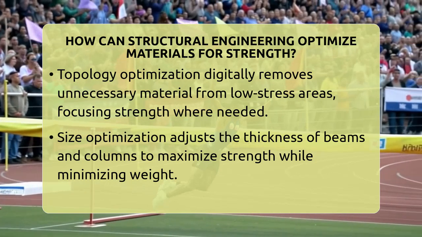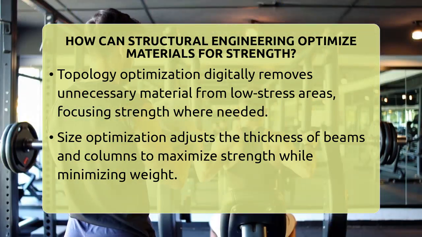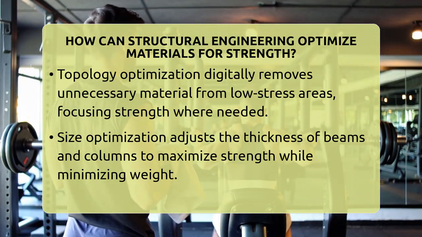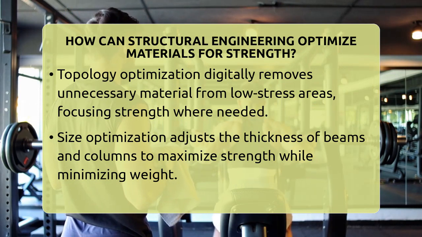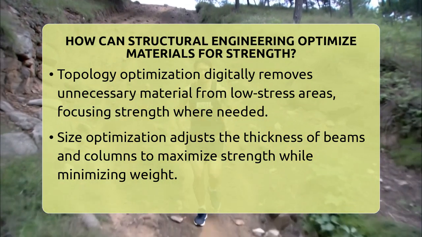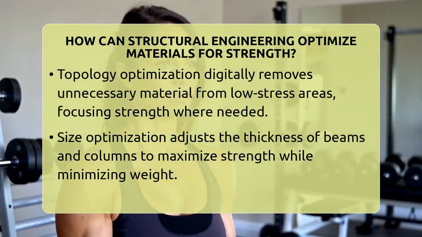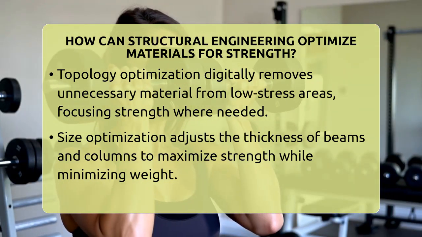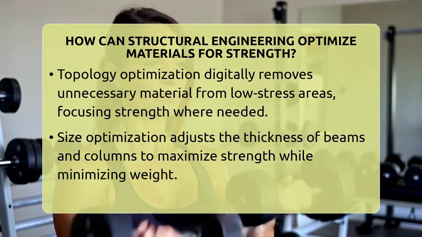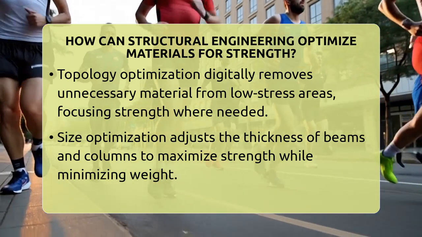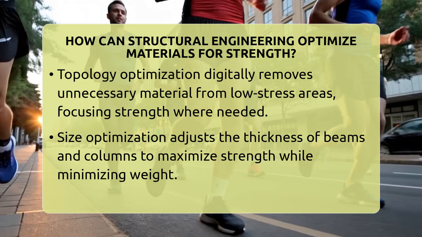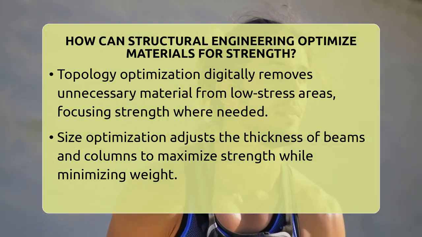Shape optimization involves changing the form of structural elements. Curves, angles, and contours are fine-tuned to distribute loads evenly and reduce stress concentrations. Tall skyscrapers often use this method to improve stability and aesthetic appeal. For example, a building's curved facade can help resist wind forces better than flat surfaces.